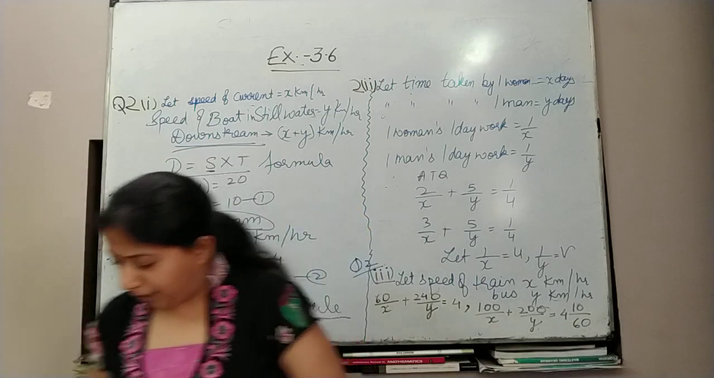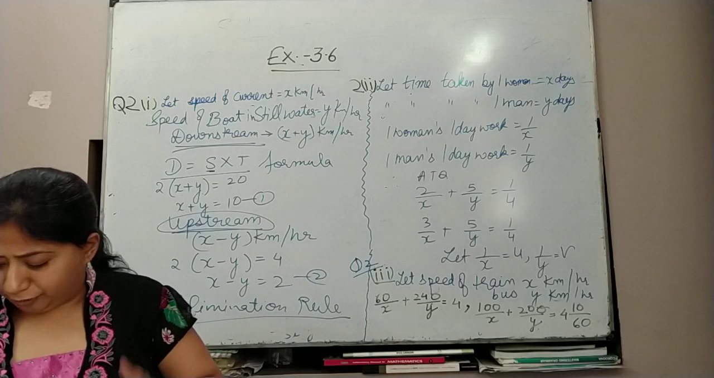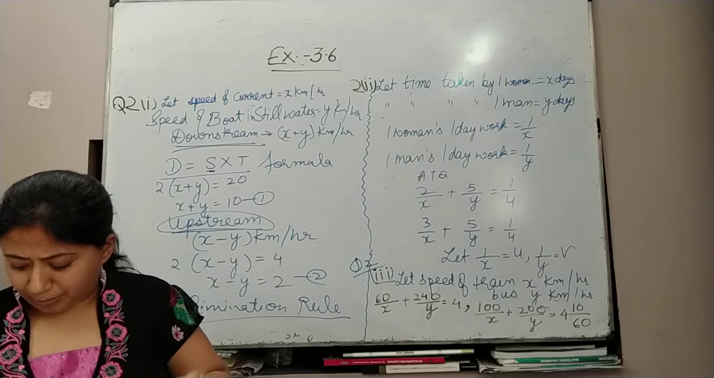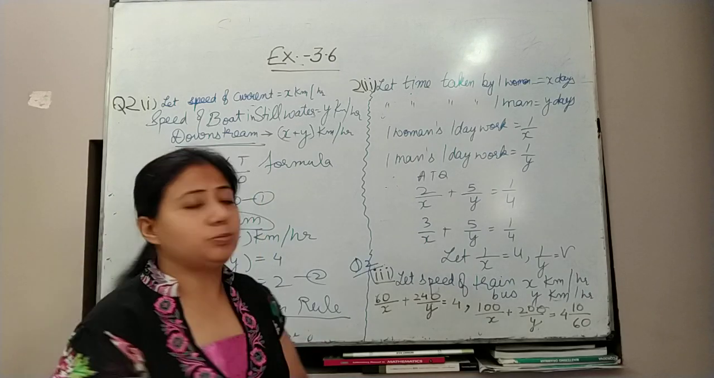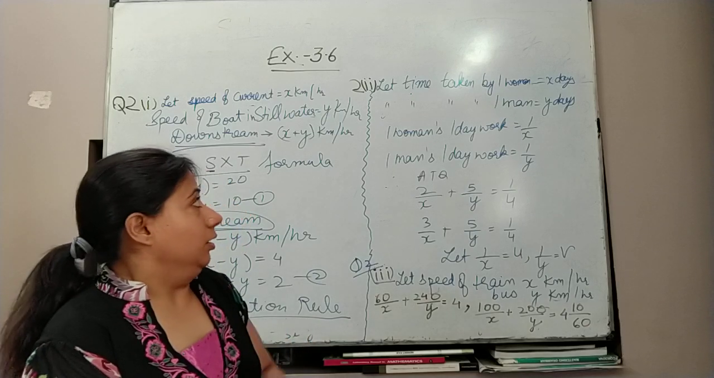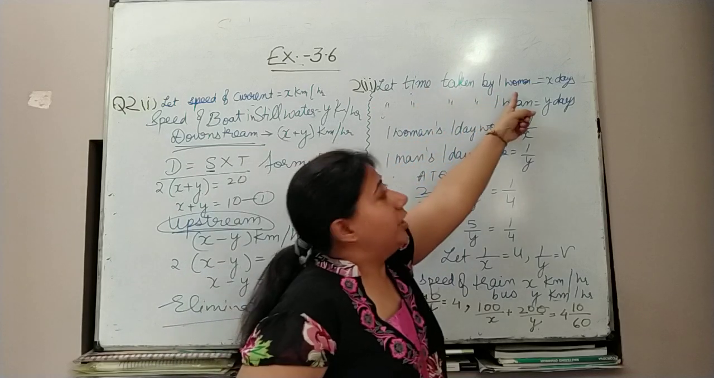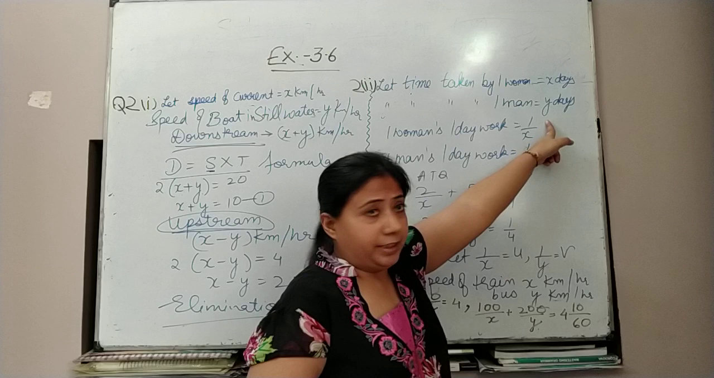Now come to the second part. He is saying 2 women and 5 men together finish embroidery work in 4 days, and 3 women and 6 men finish the work in 3 days. Find the time taken by 1 man. This question is very important from a competition point of view. Now let the time taken by 1 woman be x days and the time taken by 1 man be y days.